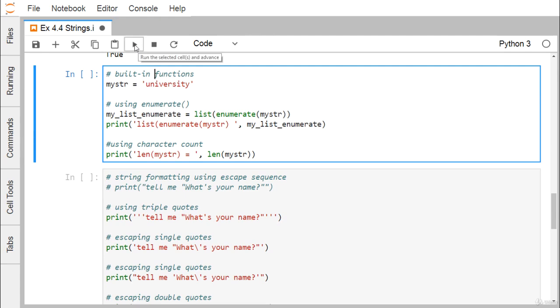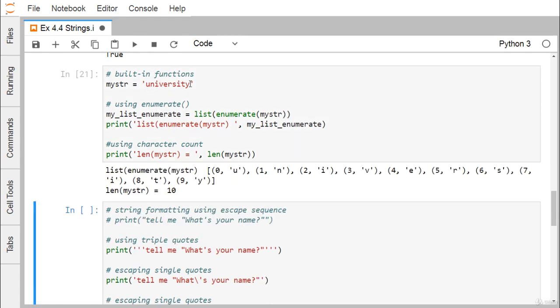Built-in functions. We have this string "university", and then we shall go for enumerate. So list(enumerate(mystr)): what will happen? It will go on forming this enumeration. At first it will put the respective index, and then we have the respective character here. So we have index 0 'u', index 1 'n', and in this way index 9 'y', because "university" has 10 characters, so the index ranges from 0 to 9.